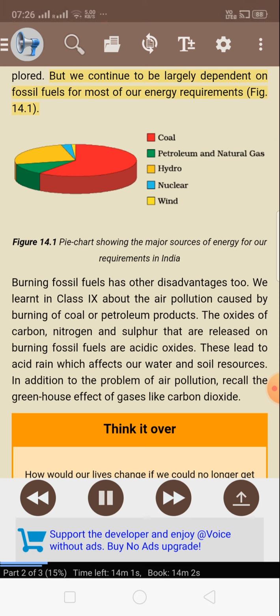Figure 14.1. Pie chart showing the major sources of energy for our requirements in India. Burning fossil fuels has other disadvantages too. We learnt in class 9 about the air pollution caused by burning of coal or petroleum products. The oxides of carbon, nitrogen and sulfur that are released on burning fossil fuels are acidic oxides. These lead to acid rain which affects our water and soil resources. In addition to the problem of air pollution, recall the greenhouse effect of gases like carbon dioxide.